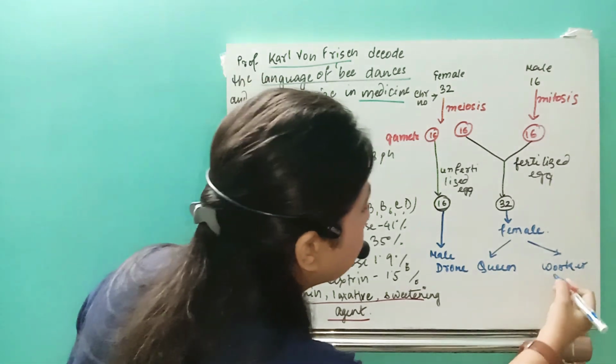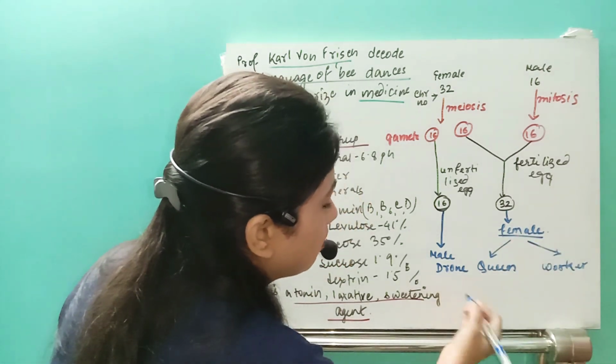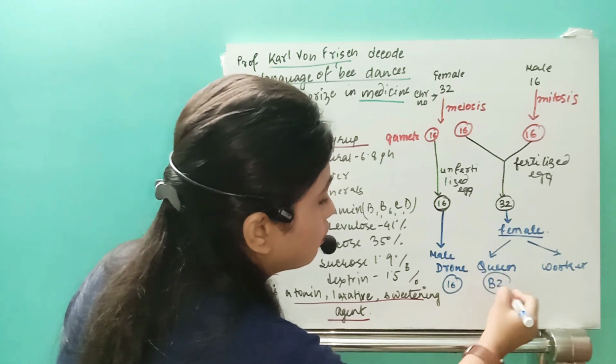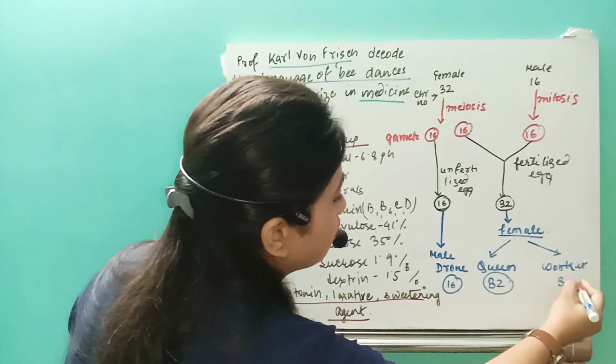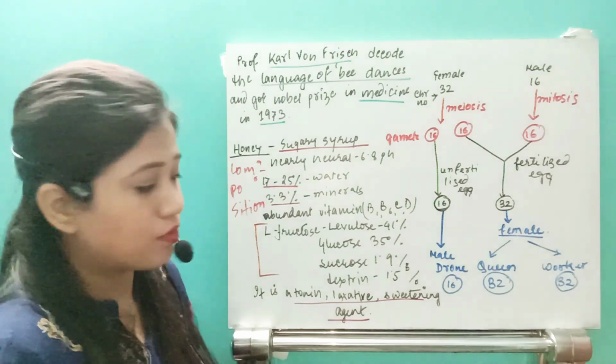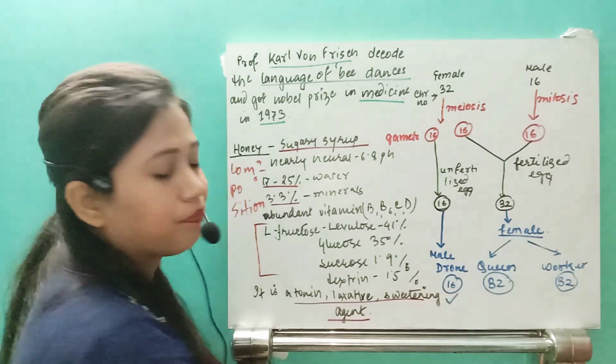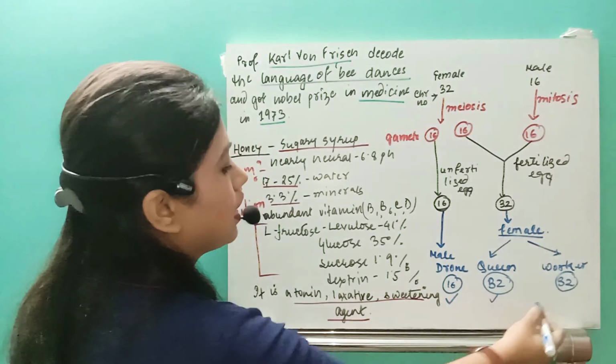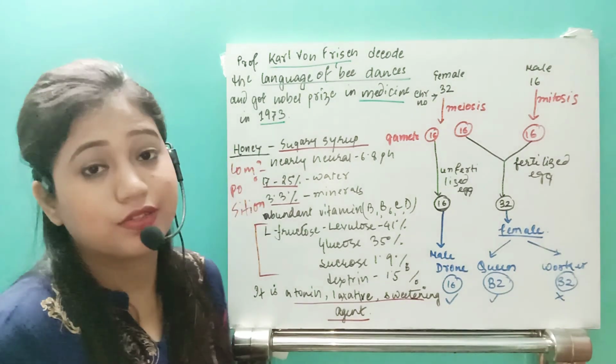These are all females. So the male drone has 16 chromosomes, the queen has 32 chromosomes, and workers also have 32 chromosomes. The males are fertile, the queen is fertile, but the workers are sterile.